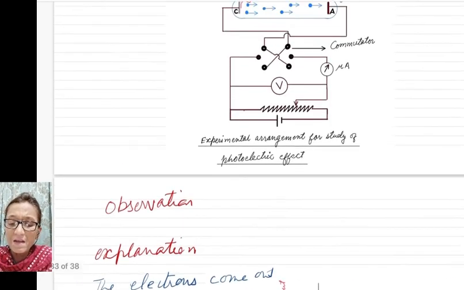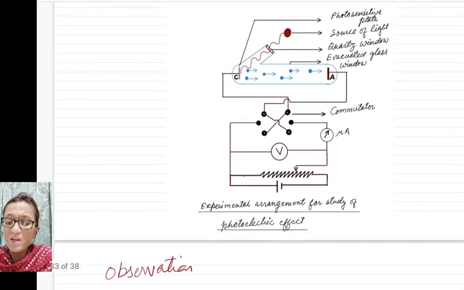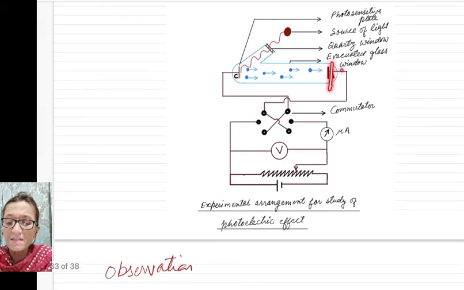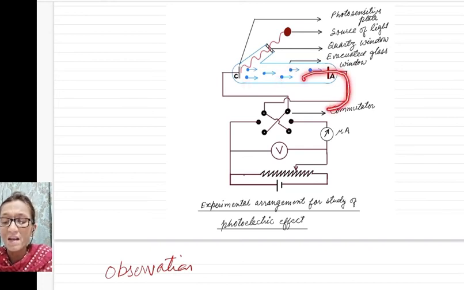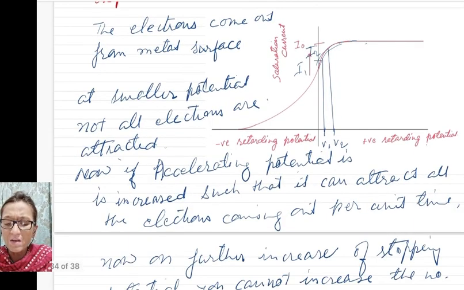And in the inverse direction, when you apply a retarding potential, a negative potential, it will repel electrons. Only the most energetic electrons will overcome the repulsive force and few electrons will go through the emitter, so the reading of current will decrease when retarding potential is there, and finally at a certain potential the current becomes zero.